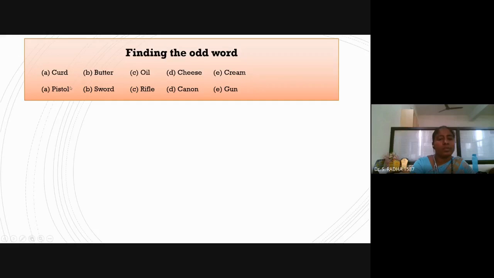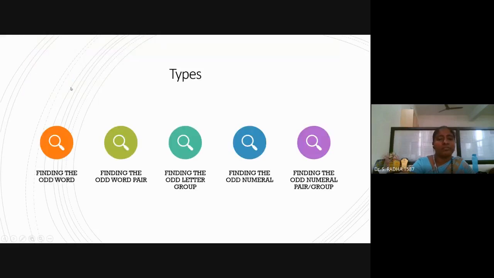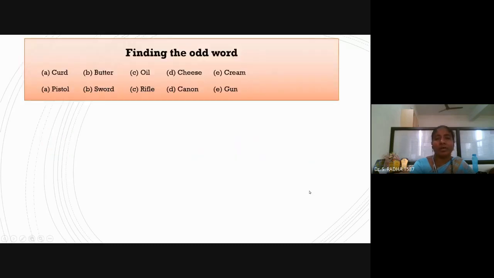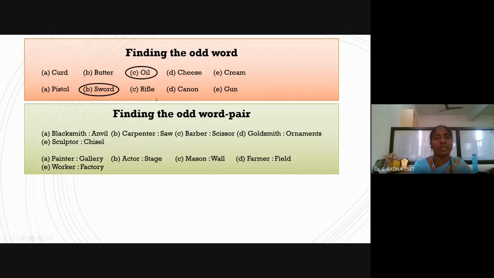Odd one out. There may be different types of problems: finding the odd word, odd word pair, odd letter, odd numeral pair, and so on. Here we are going with the word. Oil is the odd man out. Next: pistol, sword, rifle, cannon, gun. Only the sword needs a nearby approach. With the other things, we can operate from a distance on the enemy.